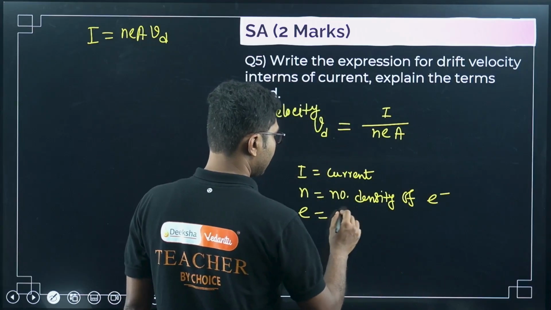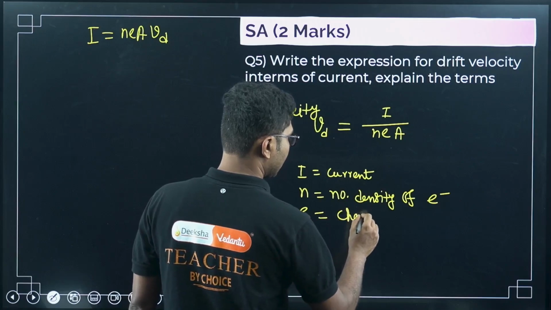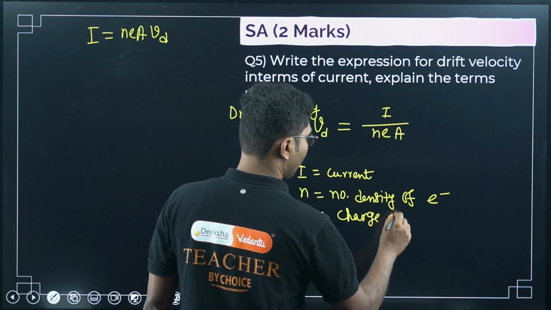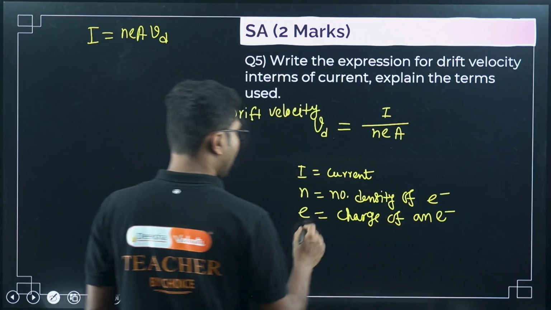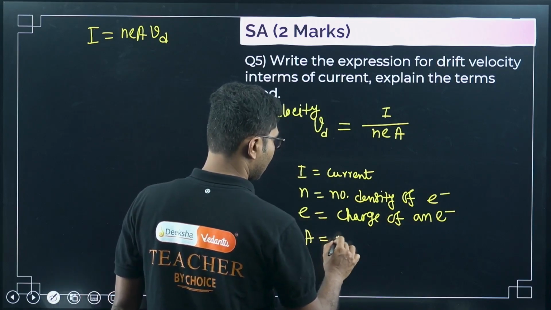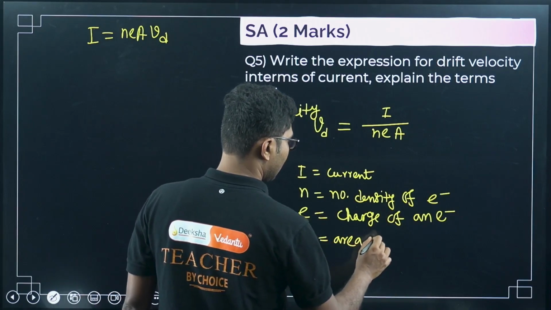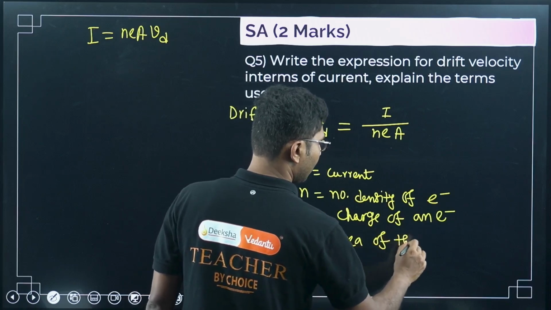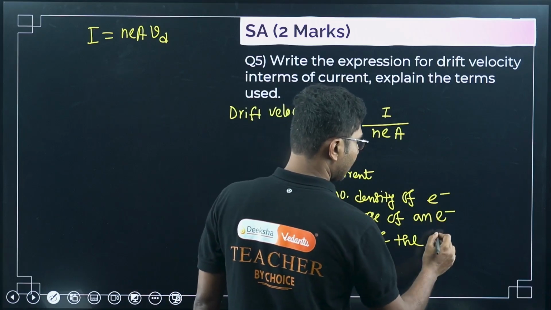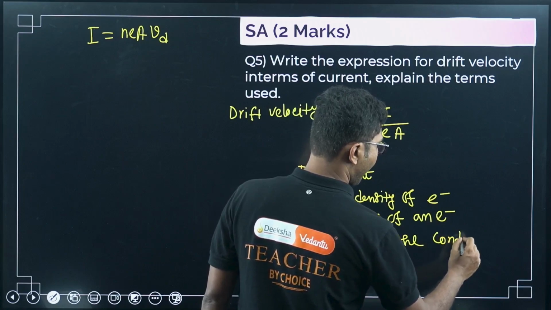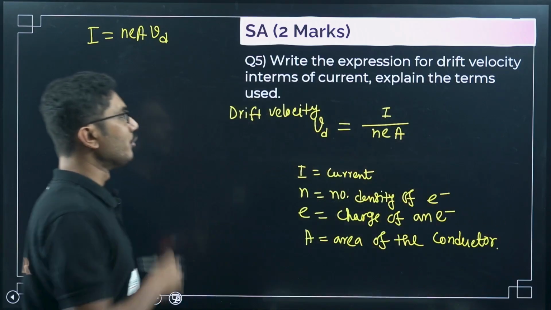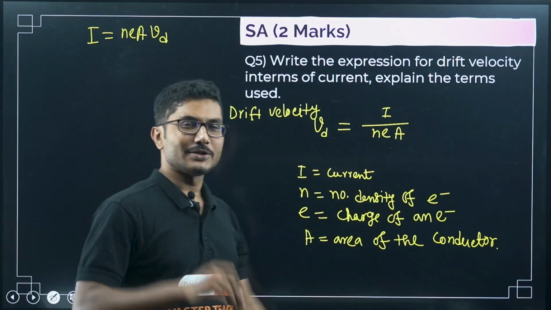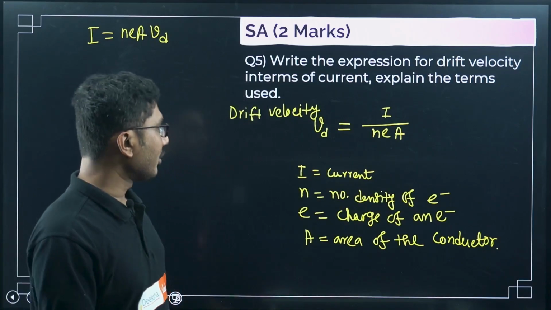E is the charge of an electron, and A is the area of the wire or conductor. Only for writing this much you will get 2 marks completely.